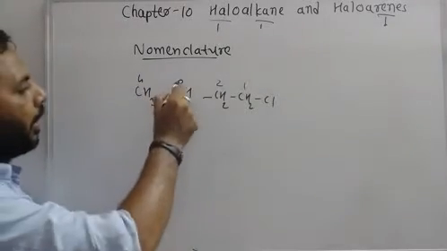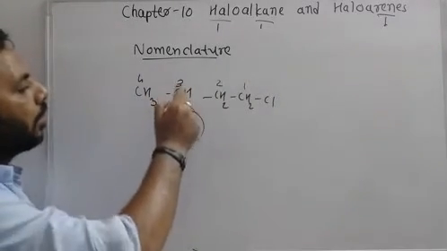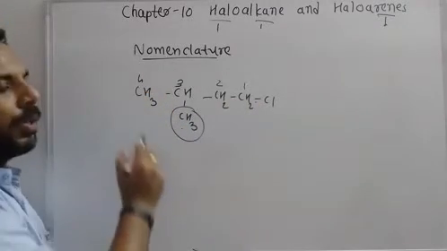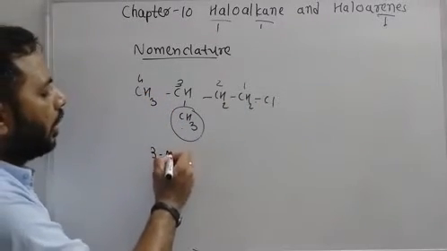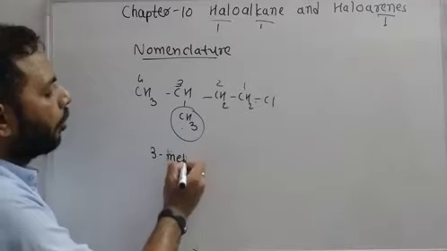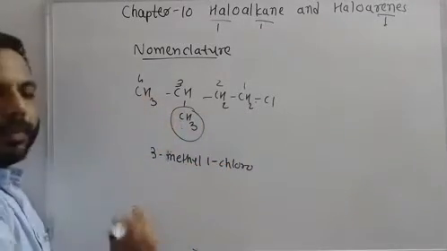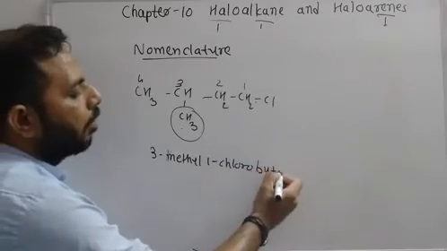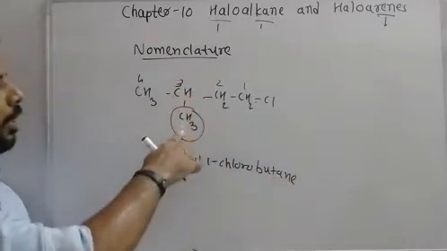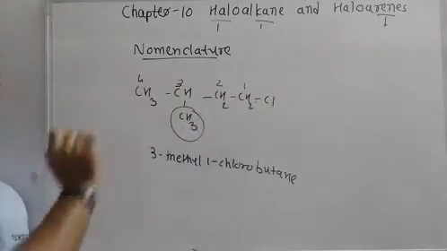So this is 3, this is methyl. So 3-methyl, 1-chlorobutane. This is 3-methyl, 1-chloro. There are a total of 4 carbons, so it will be named butane. So 3-methyl, 1-chlorobutane.